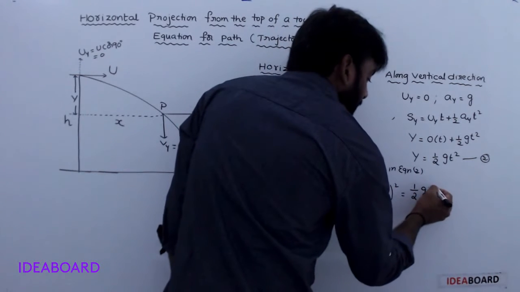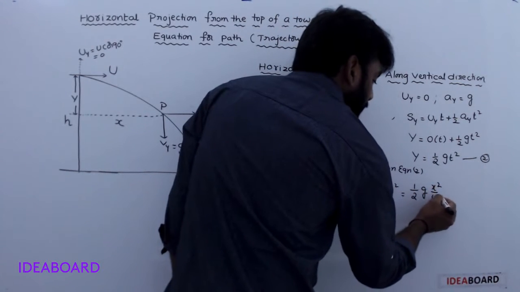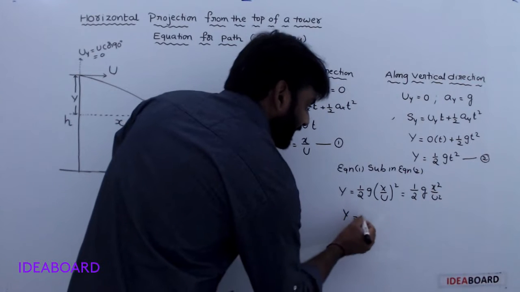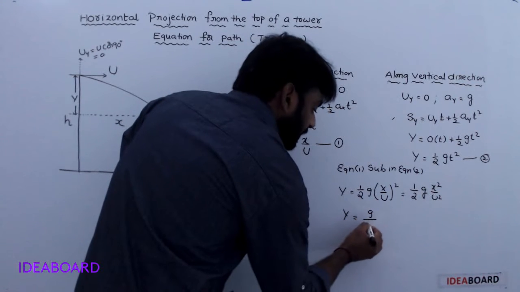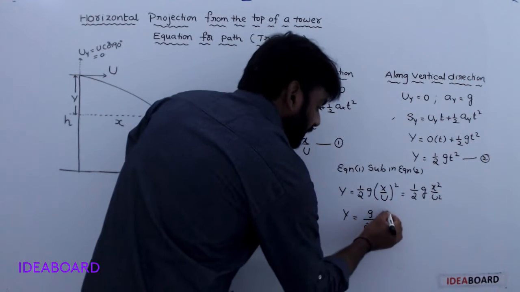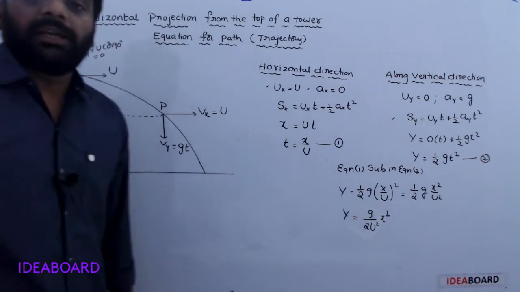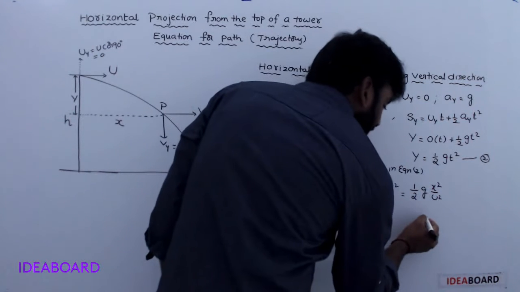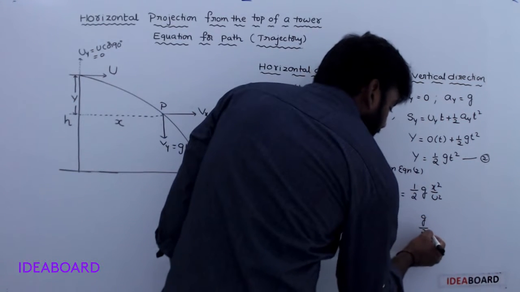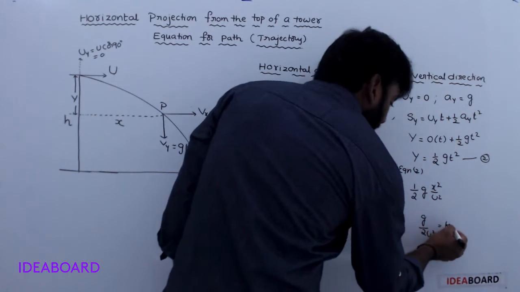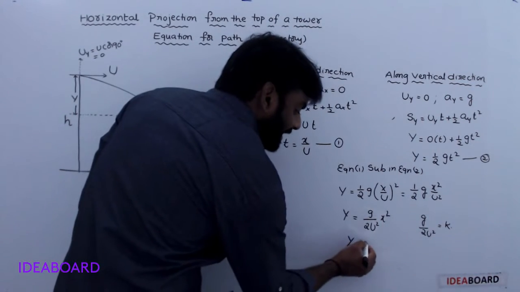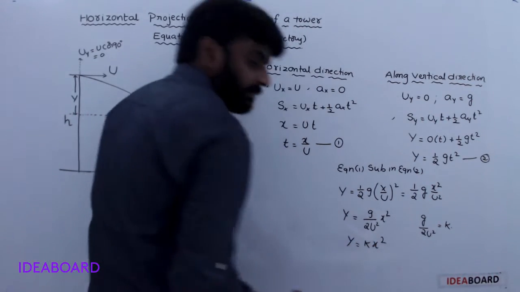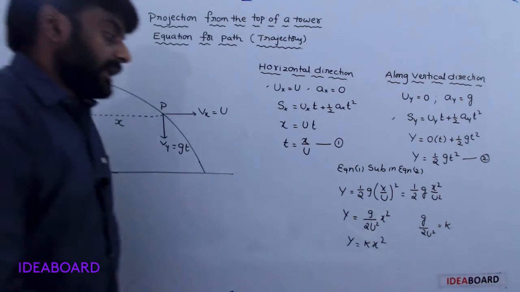That gives half g x square by u square. So y is equal to g by 2u square times x square. Now g by 2u square is a constant. Let g by 2u square be equal to k. Y is equal to k x square.